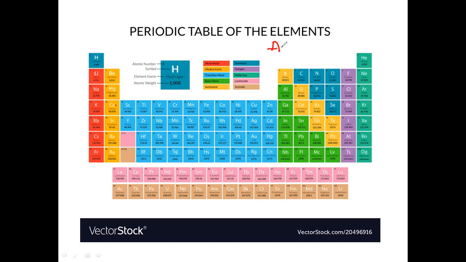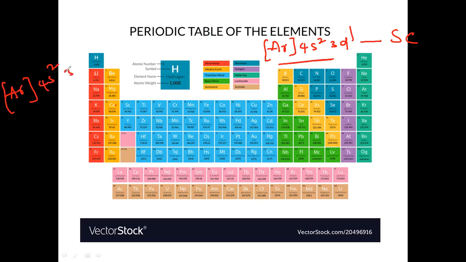I will write the electronic configuration of scandium like argon, and then 4s2 3d1. Again after scandium, next will be titanium. So how should I write the titanium electronic configuration? Again like this: argon, then 4s2 3d2. I will write like this. I don't want to write all the 18 electrons.